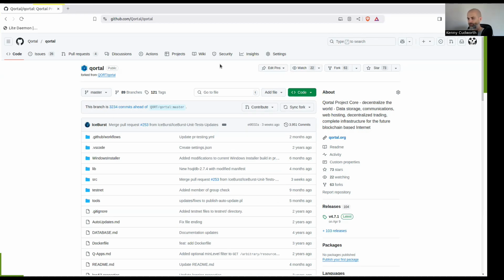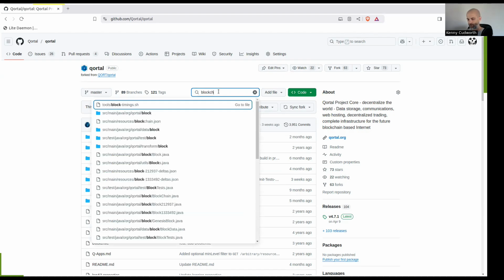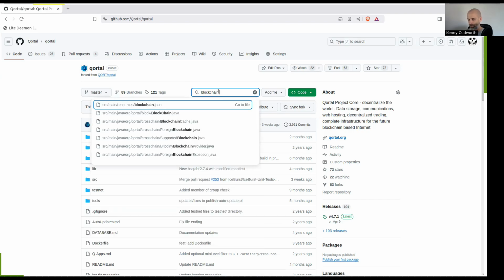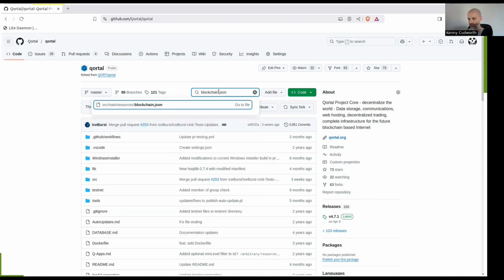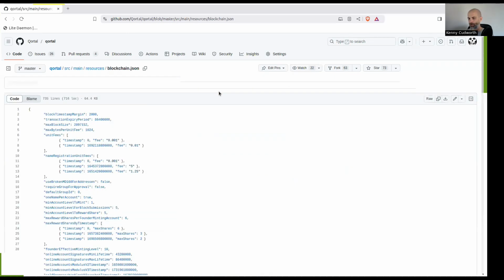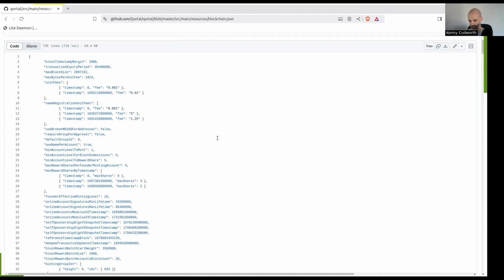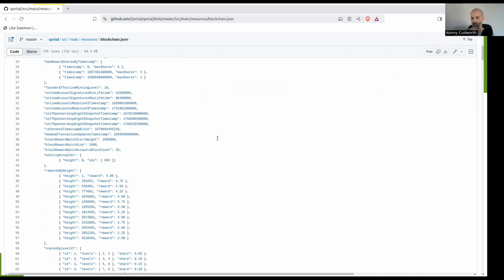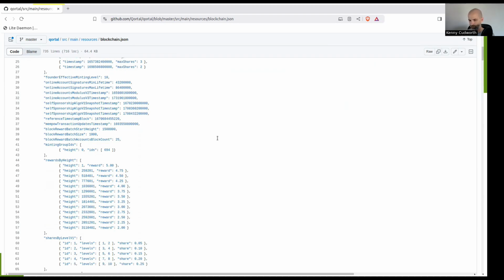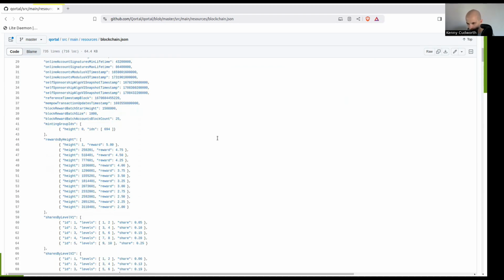Okay, so here we are. We go to file and we're going to type in blockchain.json. And so we go here. This is where a lot of things are defined. And you scroll down about a page, and point out a few things that are important.